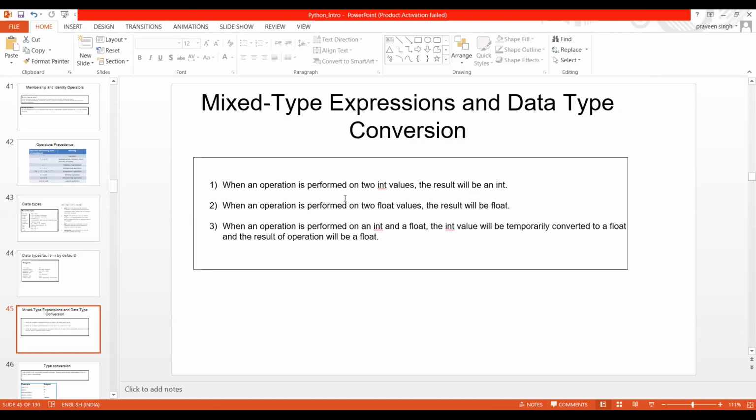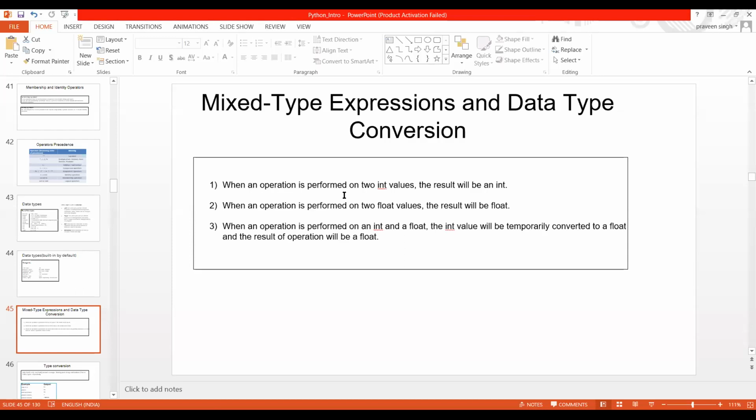As I have mentioned here, if the operation which I am going to perform is on two integer values, then definitely I will get an integer value. If my operation is performed on two different float values, then definitely my result will be a float. Similarly, when I perform an operation on an integer as well as a float, meaning we have two variables, one an integer and another a float, then the int value will be temporarily converted to a float.